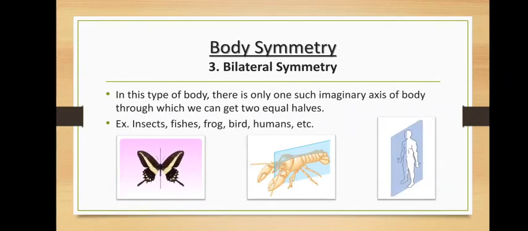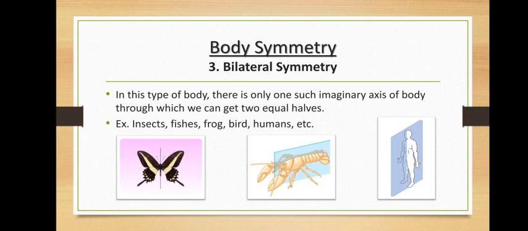Moving on to the next, that is bilateral symmetry. Rest all, right from platyhelminths till Chordata, will show bilateral symmetry, wherein only one such imaginary axis of the body is there to cut it into 2 equal halves.